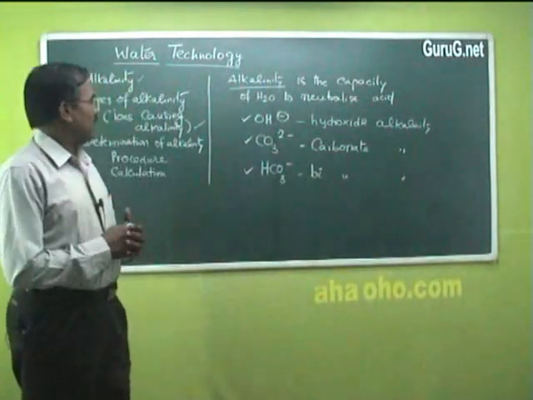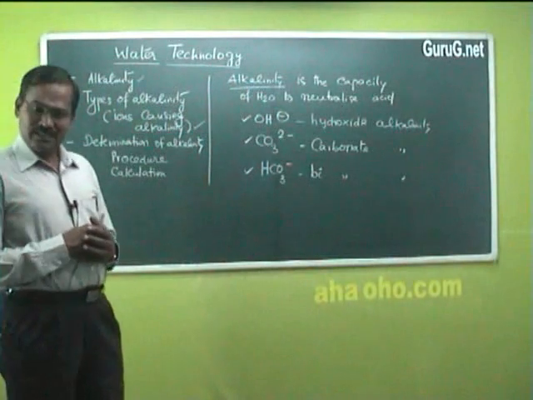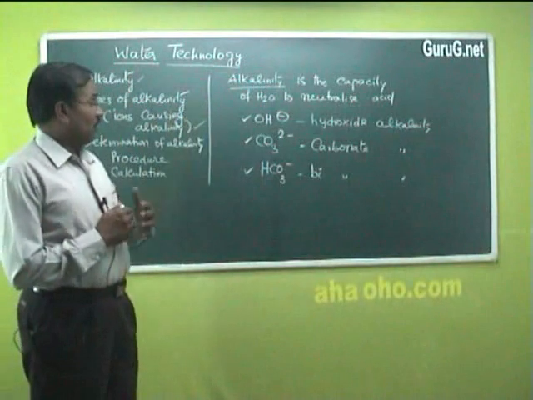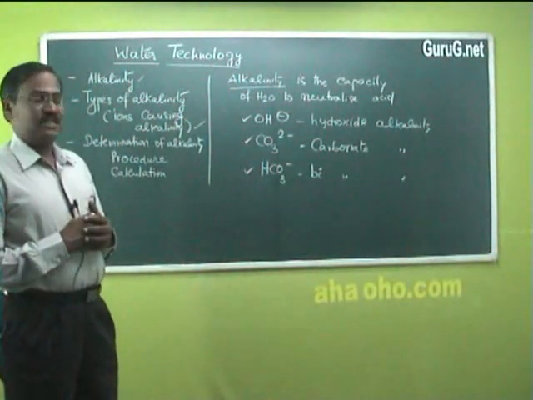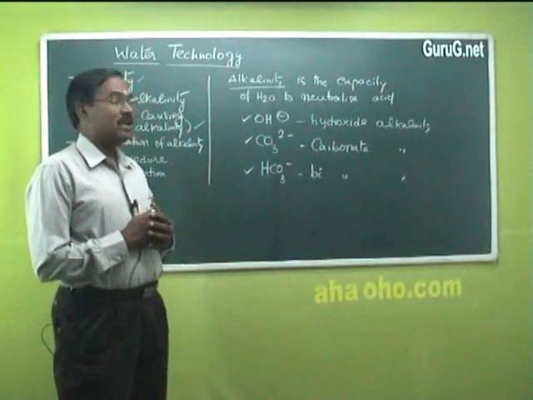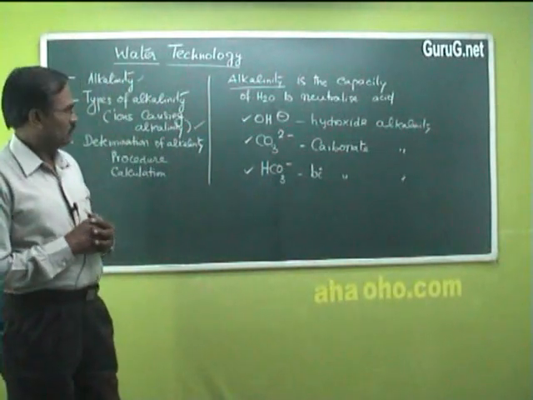So alkalinity is the capacity of water to neutralize acid. It is caused by ions like carbonate, hydroxide, and bicarbonate present in soluble form. Accordingly, they are called hydroxide, carbonate, and bicarbonate alkalinity.